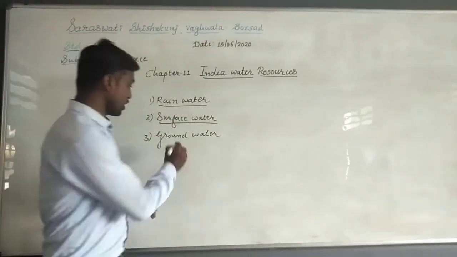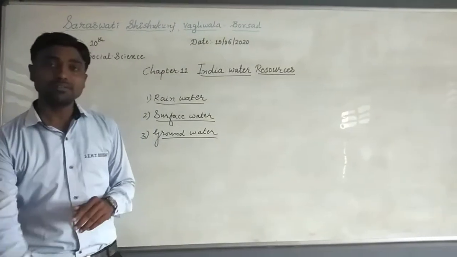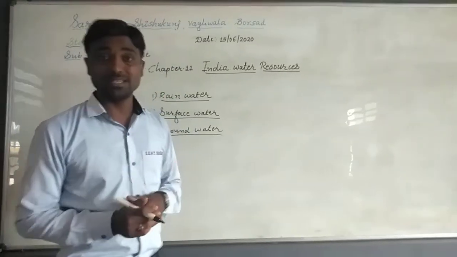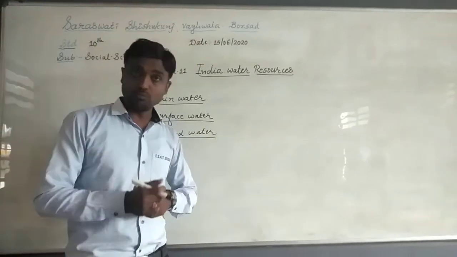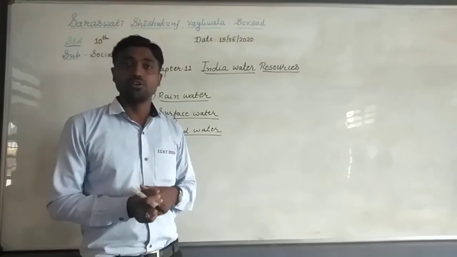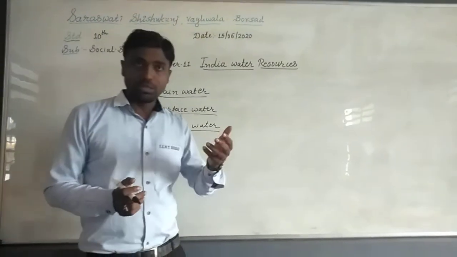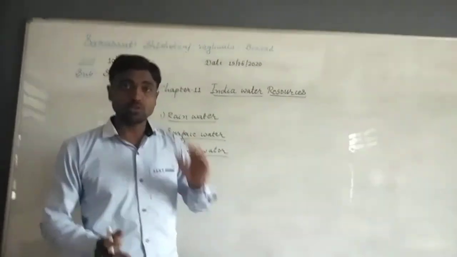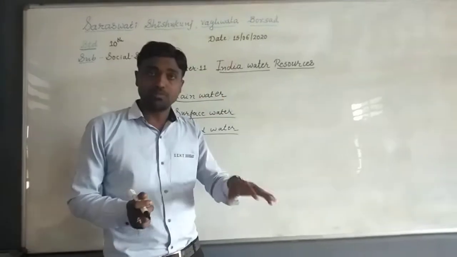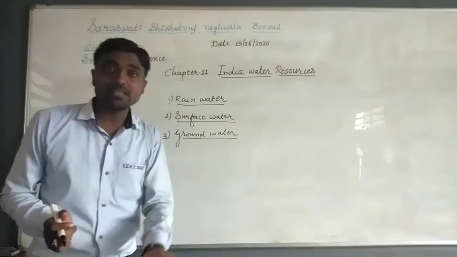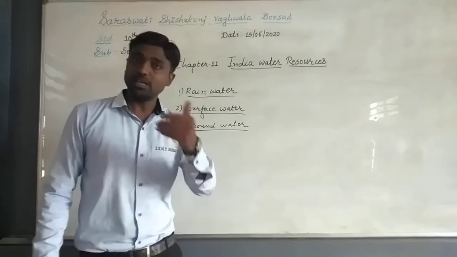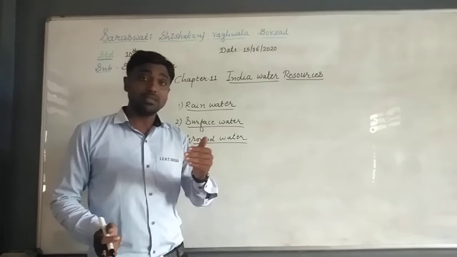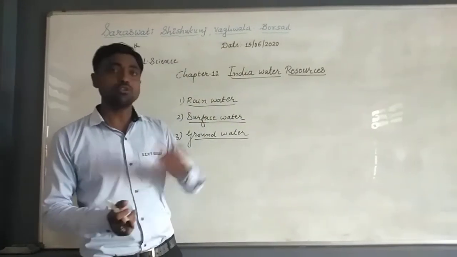And the last one that we have talked about, groundwater. Groundwater is available in a large portion. But the most important thing is from where we get the groundwater. The question arises in your mind: whenever the rainfall falls heavily, that water is stored in the lower strata, and slowly and steadily that water is absorbed downward, and it increases the level of the groundwater. We have also discussed that groundwater is in more portion in the northern parts of India, it means in North India.